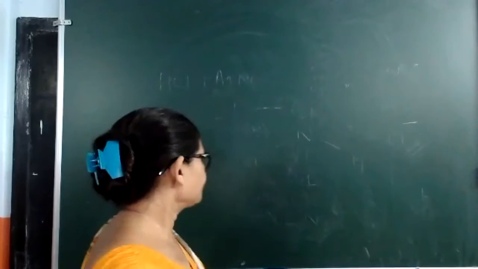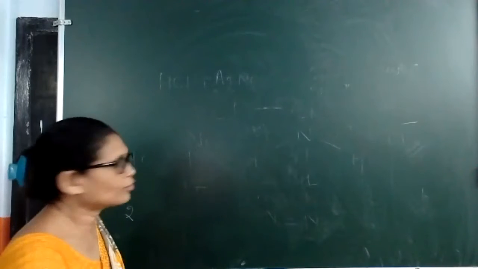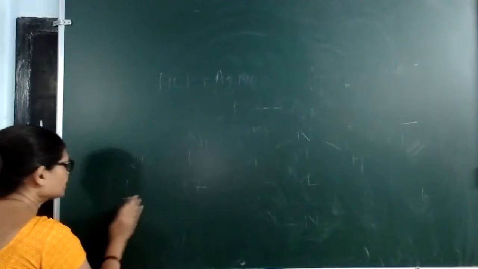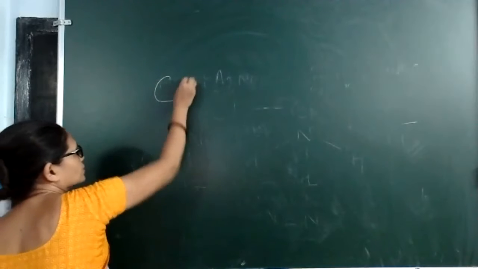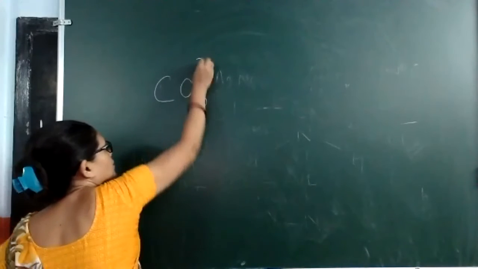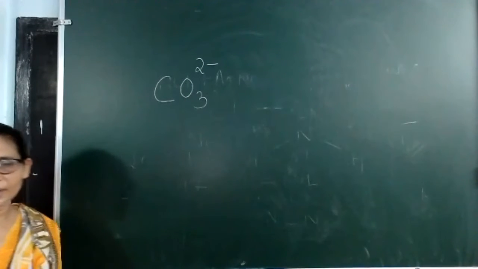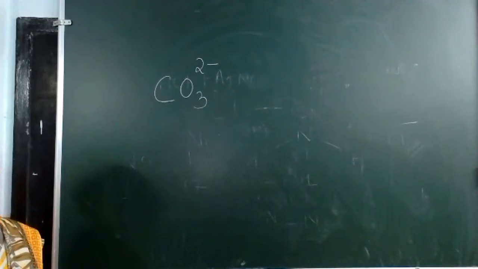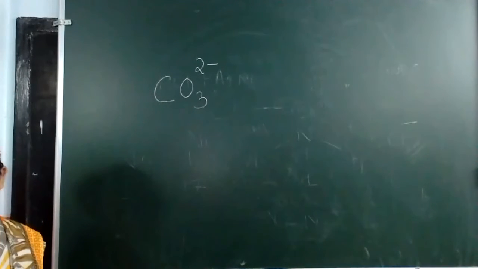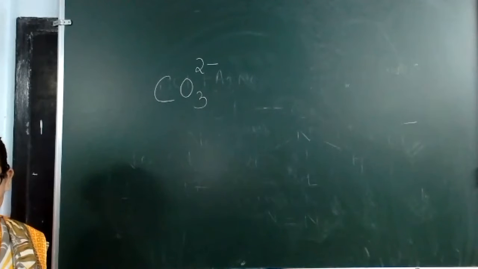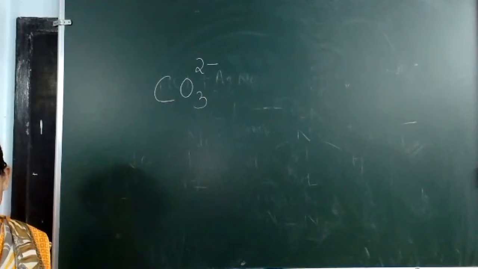Now let us see a few more. For example, let us take this ion, carbonate ion. Now the element which is less in number and which is big in size and less electronegative, that element we will take as the central atom.